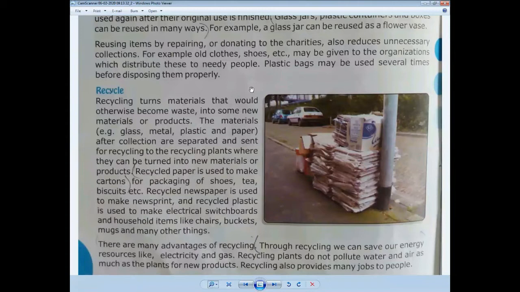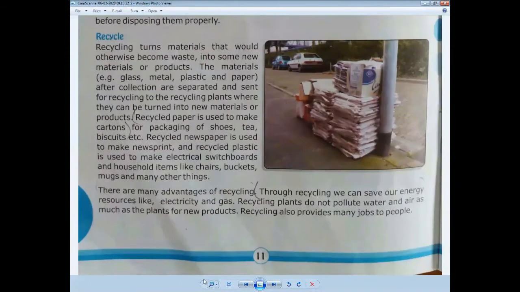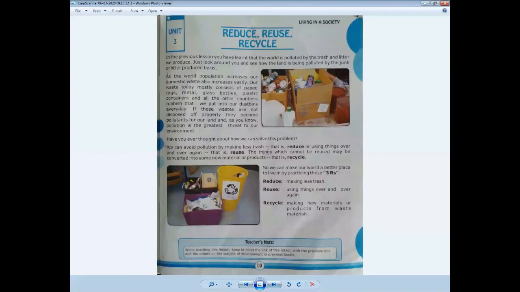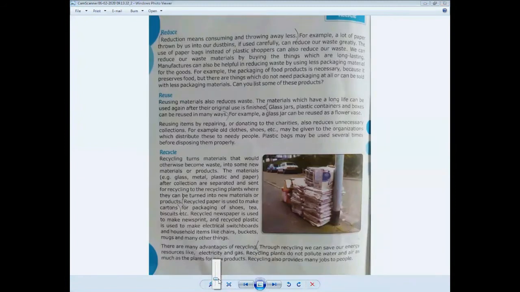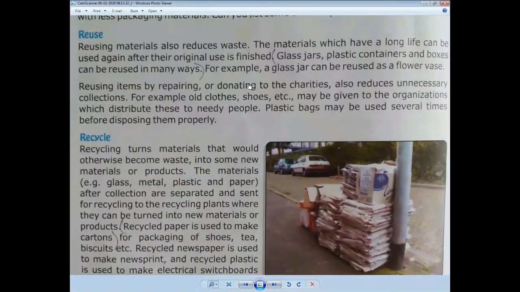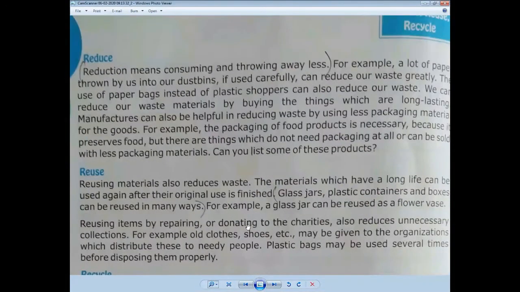Reduce, we have already discussed the topic. Now we come to the next topic. Before discussing another topic, I just want to share about the previous one, that is reduce. Reduction means consuming and throwing away less in our daily life.